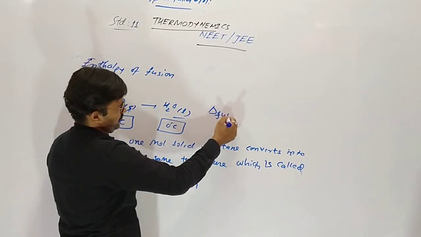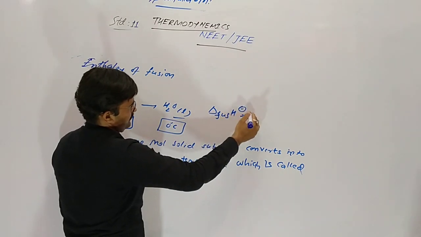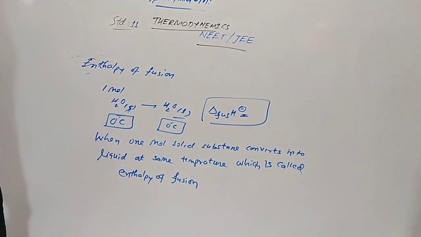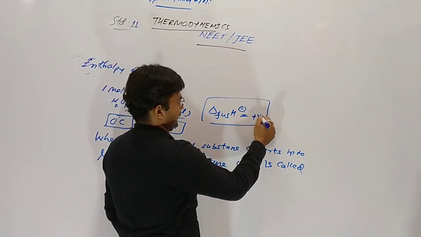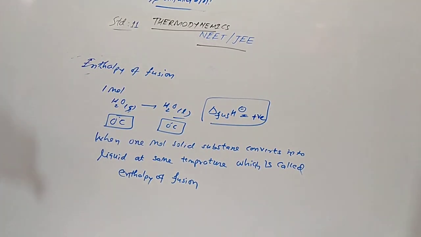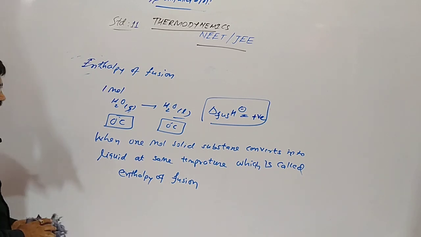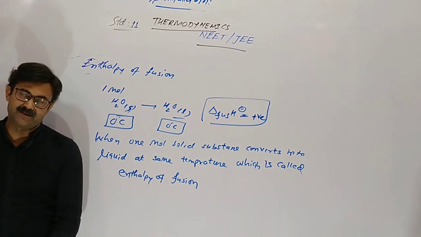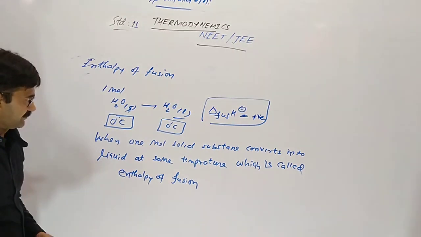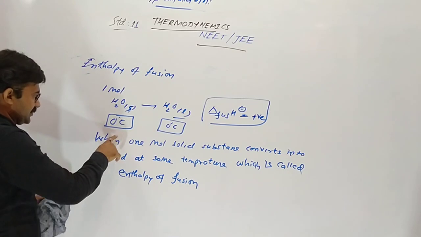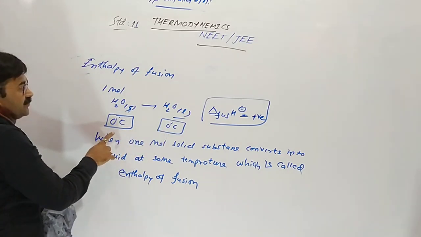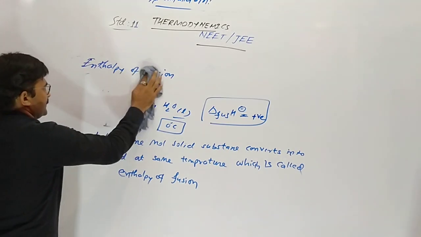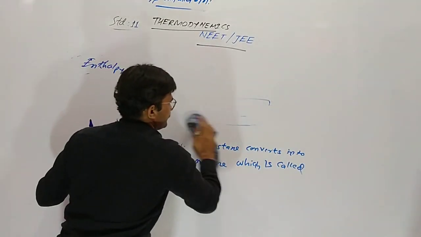Fusion enthalpy is always positive. Why? It absorbs heat. So fusion enthalpy should be positive. Ice at 0 degree Celsius converts into water at 0 degree Celsius, not at 25. When temperature is the same and solid becomes liquid, it absorbs heat, which is enthalpy of fusion.